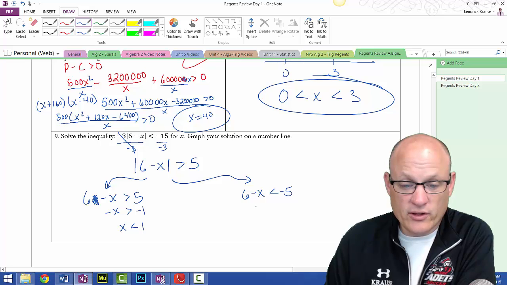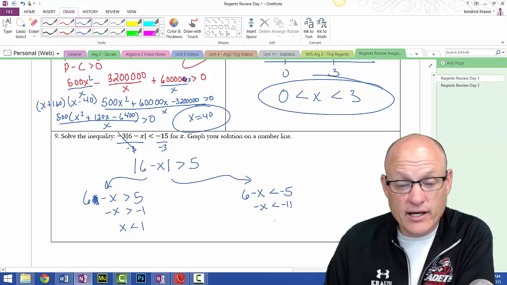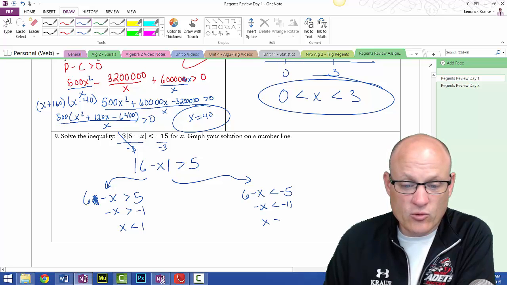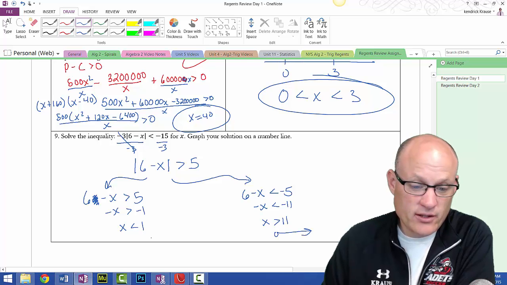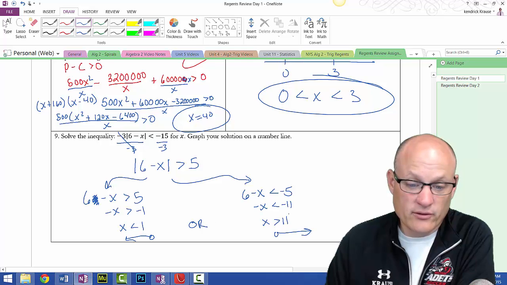Over here, I'm going to move the 6 over. I get negative x is less than -11. Divide by -1, I get x is greater than 11. And this is 11 going this way, this is 1 going this way. So this is clearly an OR case. So there's your answer.